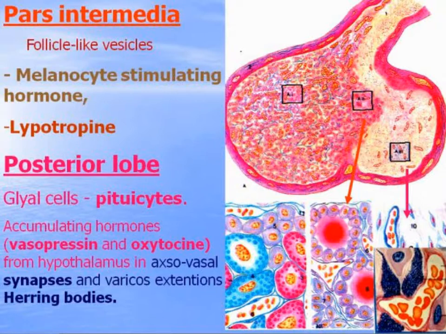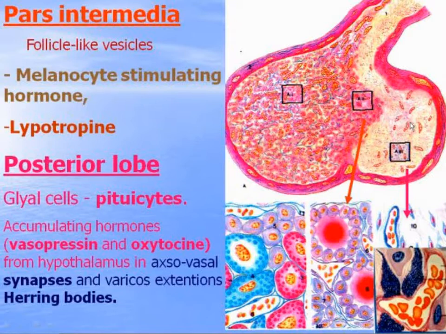And there are also a lot of axons of large neurosecretory neurons of the supraoptic and paraventricular nuclei. Posterior lobe does not produce any hormone. It accumulates the hormones which are produced in the anterior hypothalamus and transported here through the axons of secretory neurons.